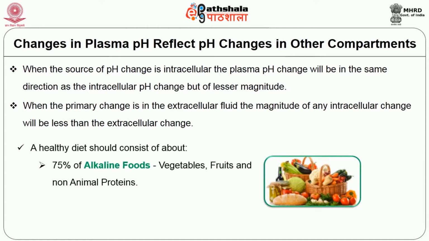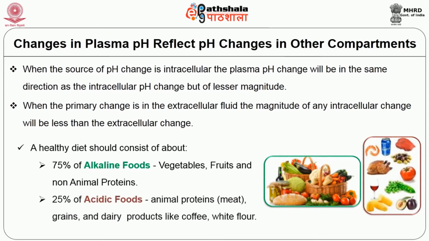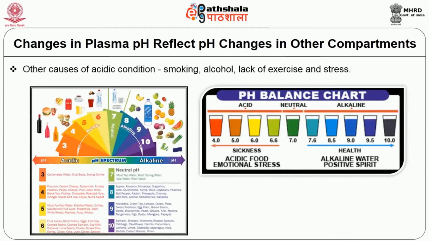The alkaline foods are raw vegetables, fresh fruits, fresh fruit juice, and non-animal proteins. The 25% of acidic foods include animal proteins, grains, and dairy products. Coffee and wheat flour are alkaline foods. The other causes of acidic conditions are smoking, alcohol, lack of exercise, and stress. All this influences the acidic pH.